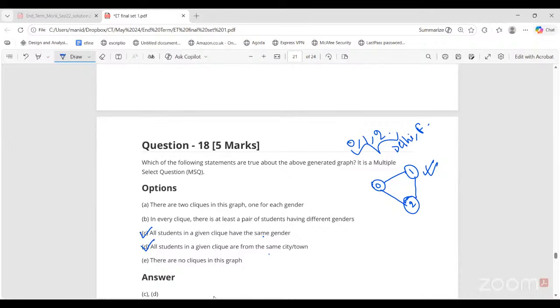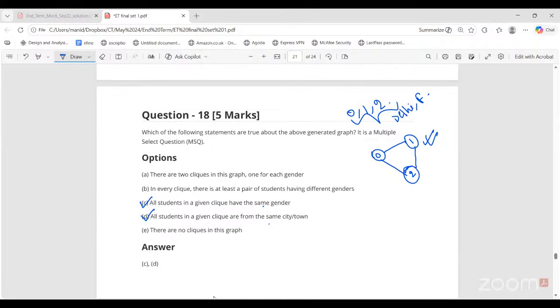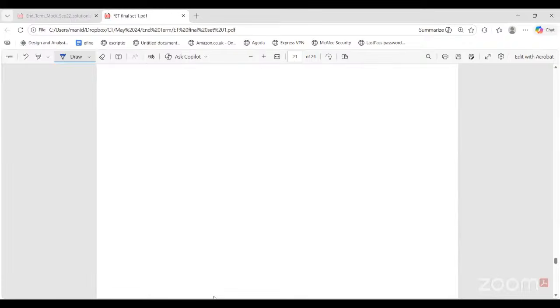There are no cliques in this graph. This is definitely wrong. To form a clique, we should have more than one node. That's the only criteria. So there is definitely going to be at least, I mean, more than one clique in this graph. So C and D are correct. Clique related questions are very important from graph.